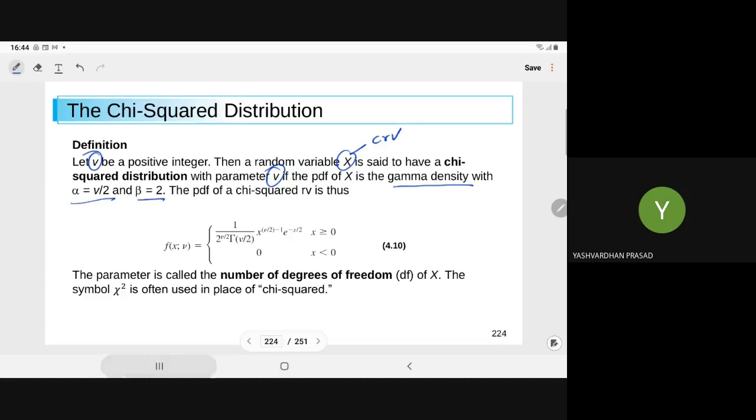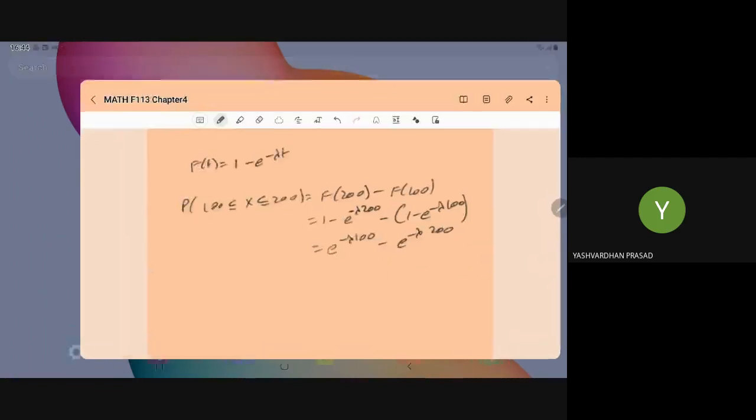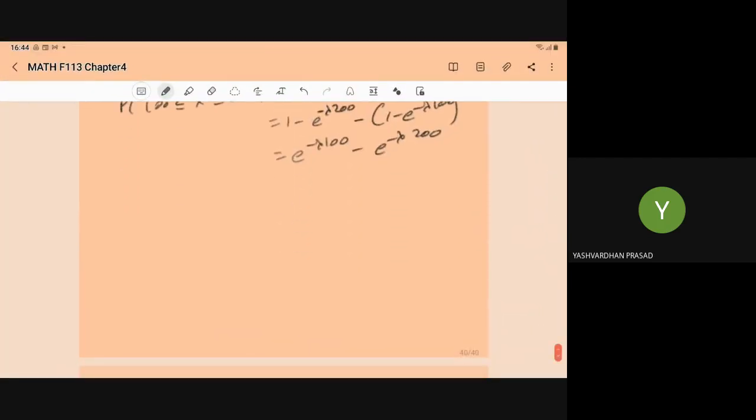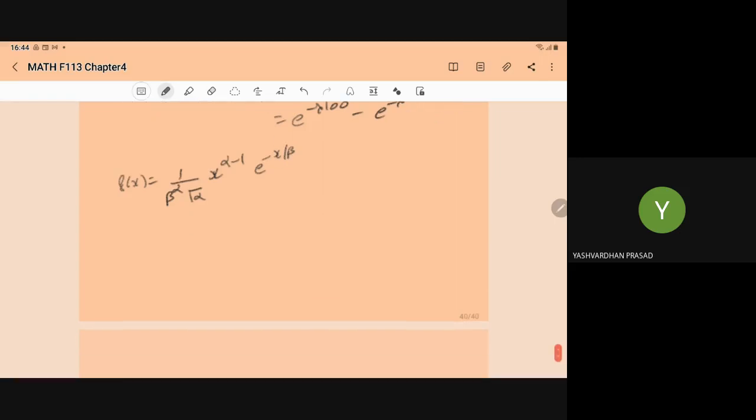When I say it is a special case of the gamma distribution, you know that f(x) is 1 upon beta to the power alpha, gamma of alpha, x to the power alpha minus 1, and e to the power minus x upon beta. This is the gamma distribution.